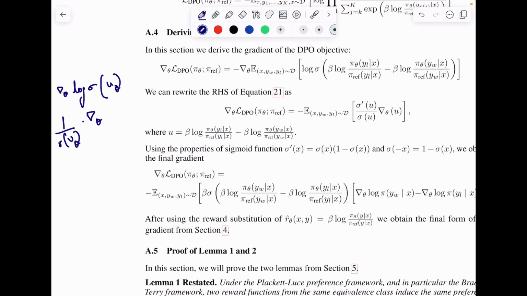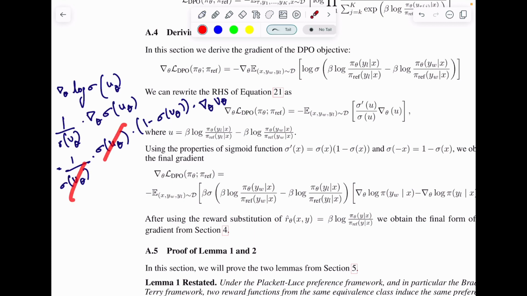Let's say the gradient of theta sigmoid of u theta, which will again be 1 by sigmoid of u theta into sigmoid u theta into 1 minus sigmoid u theta. You can try to derive this on your own, but the gradient of sigmoid is sigmoid into 1 minus sigmoid, into the gradient theta u theta, because of the chain rule.